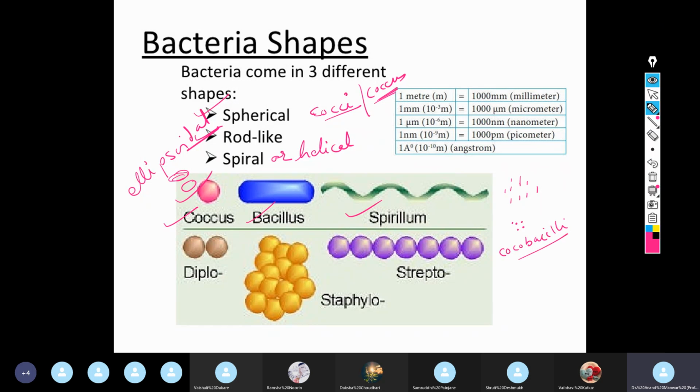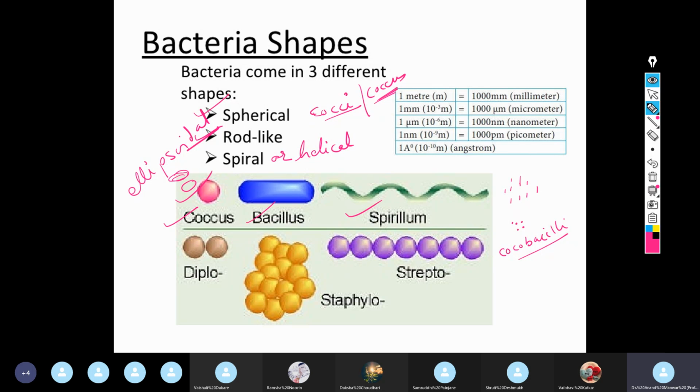They are normally called coccobacilli. What are coccobacilli? Coccobacilli are very short rods which resemble cocci. If you don't look properly, many times these coccobacilli rods are mistakenly referred to as cocci because they are very small in length and width. So very small rods can be referred to as coccobacilli because they resemble cocci.